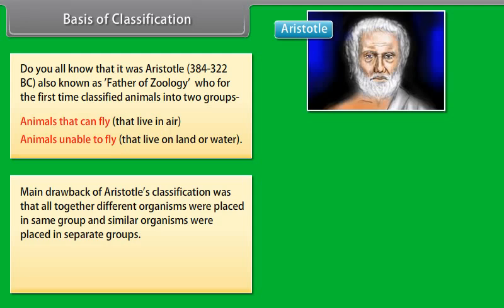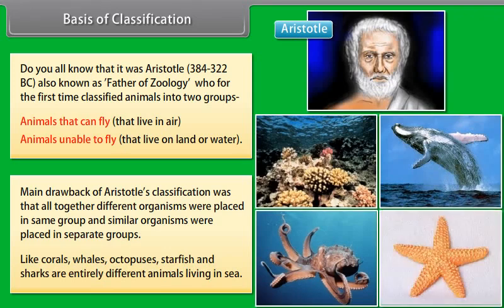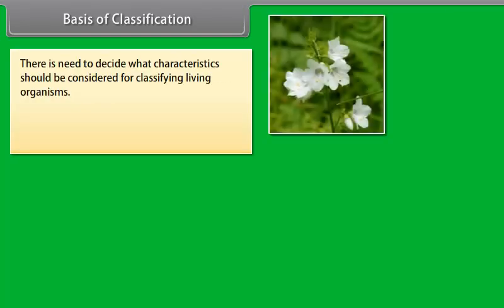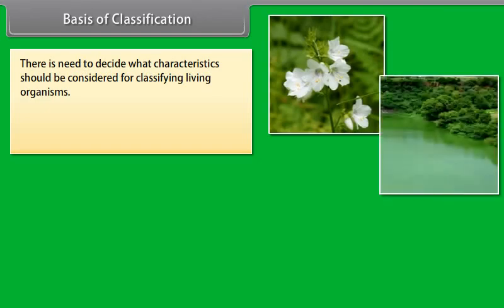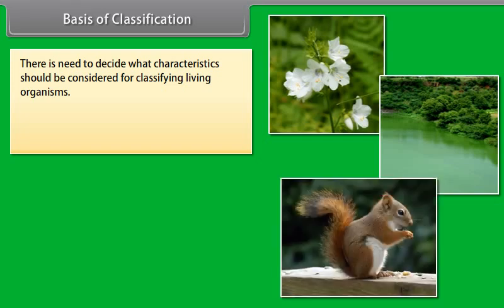The main drawback of Aristotle's classification was that altogether different organisms were placed in the same group and similar organisms were placed in separate groups. Like corals, whales, octopuses, starfish and sharks are entirely different animals living in the sea. So there is a need to decide what characteristics should be considered for classifying living organisms.